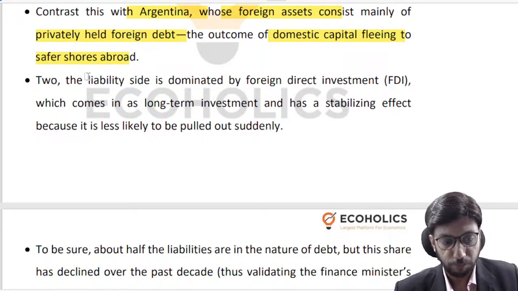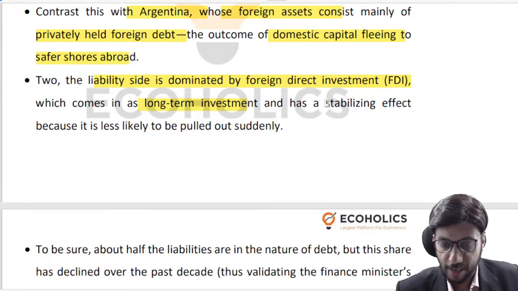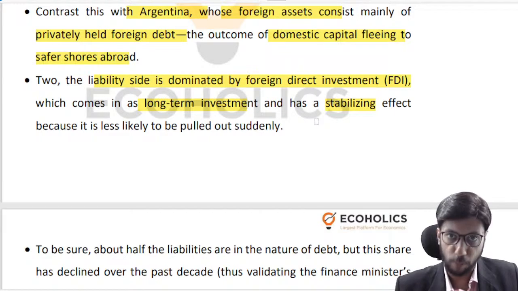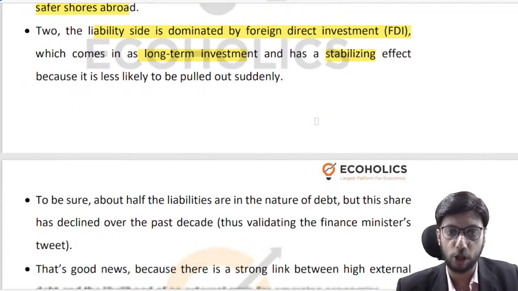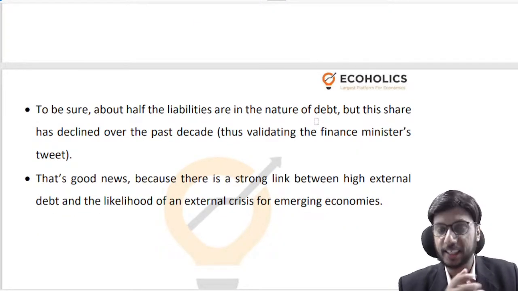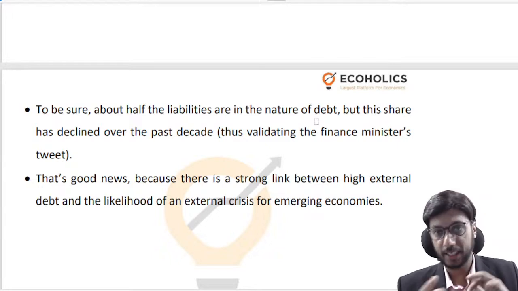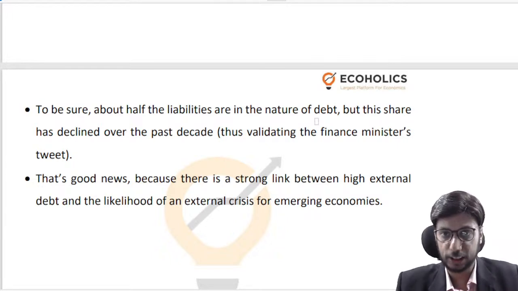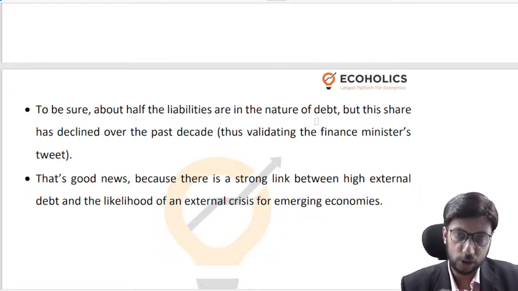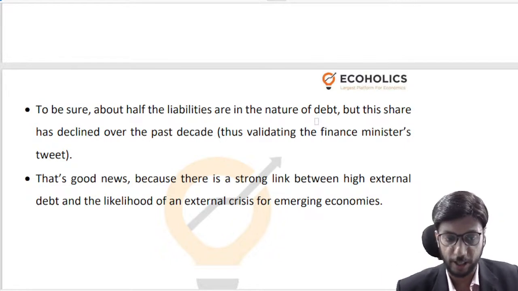Liability side of India, of our balance sheet, that is dominated by FDI, and that is also long-term investment, and that is having a stabilizing effect. So FDI cannot be pulled out suddenly. You are aware of that, I'm sure. Foreign portfolio investment or institutional investment may be considered as hot money, but FDI is very, very safe, very, very long term. It creates jobs, it creates R&D, it creates knowledge, it brings best manufacturing practices, best R&D practices, and so on into your country. So FDI is really fantastic, right? So on the capital account side, the fact that FDI is quite dominant is again very reassuring for India, right?